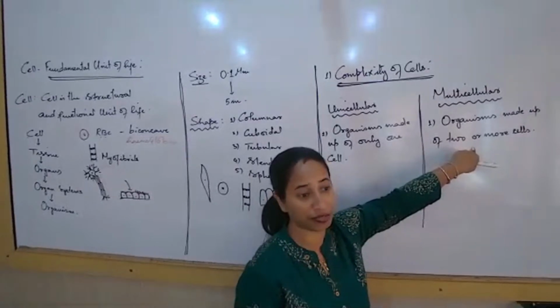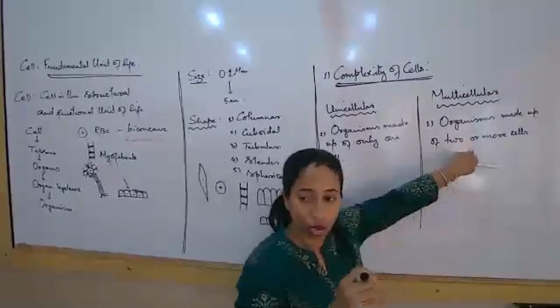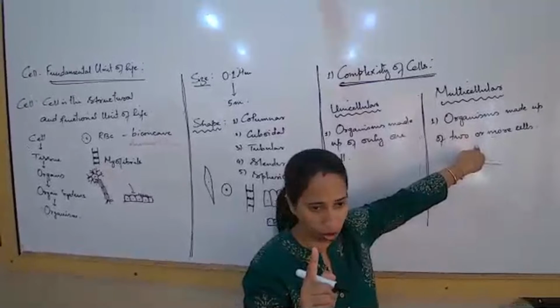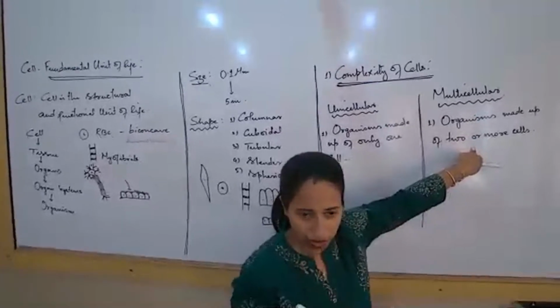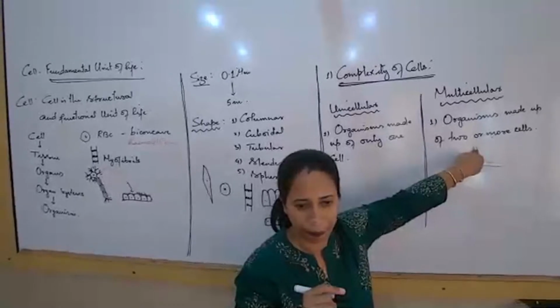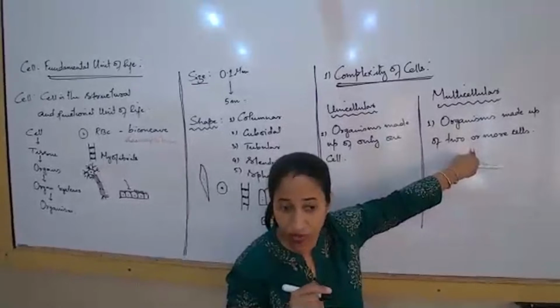But then what will happen here? This is something like a full family together. Somebody is doing this, somebody is doing that. So is the burden on only one individual? No, the work is getting distributed. When the work is getting distributed, what do we call it? Division of labor.